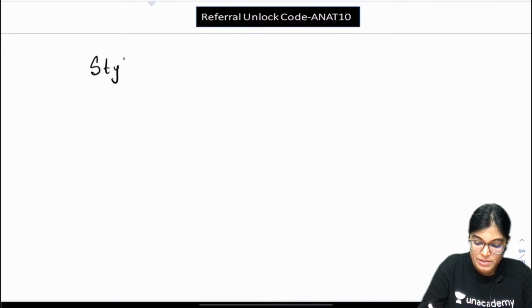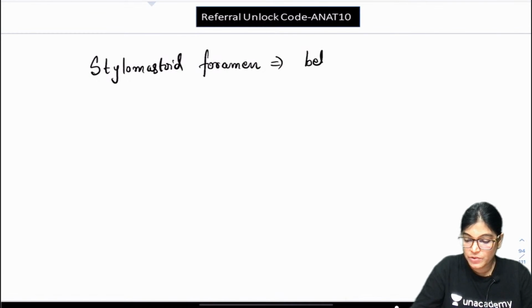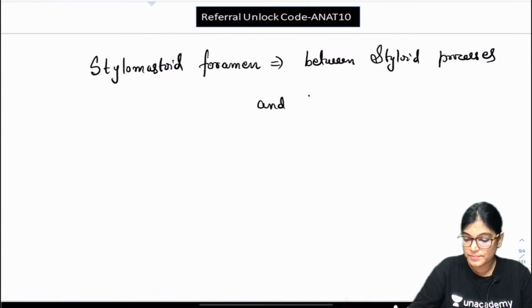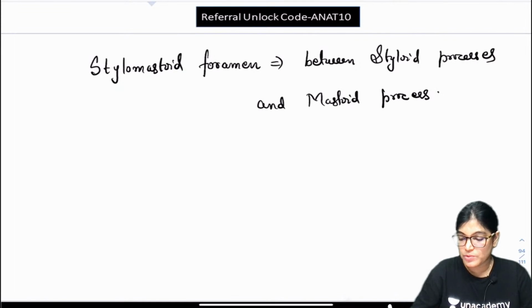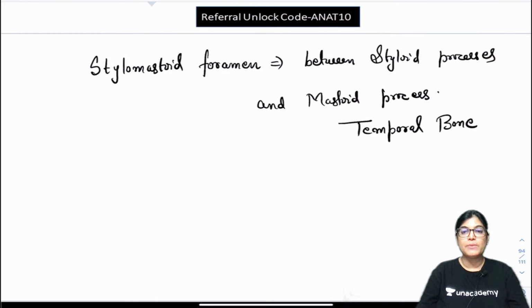First thing is about its location. So, stylomastoid foramen. I would like to show you the diagram also. Stylomastoid foramen is located between the styloid process and mastoid process of which bone? As I told you, it is located between the styloid process of which bone? The answer is temporal bone, not the sphenoid bone which was given in the option. The bone is temporal bone.